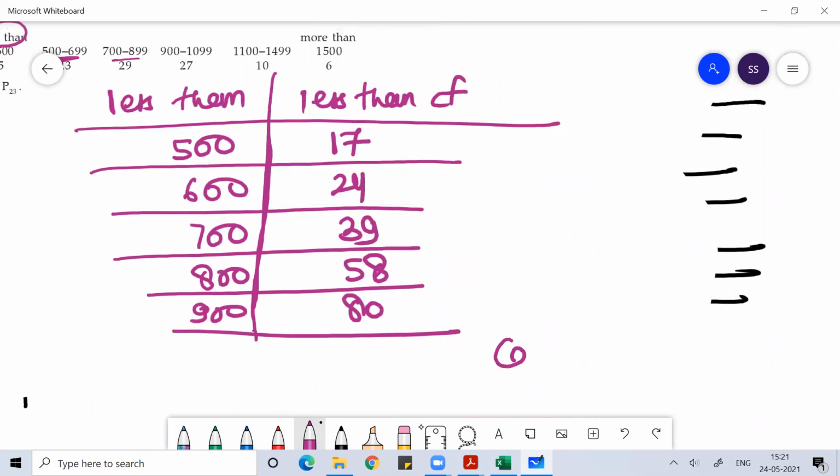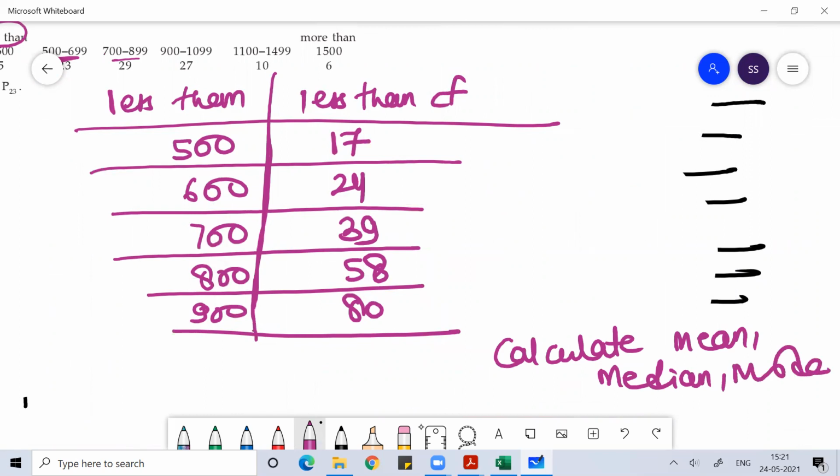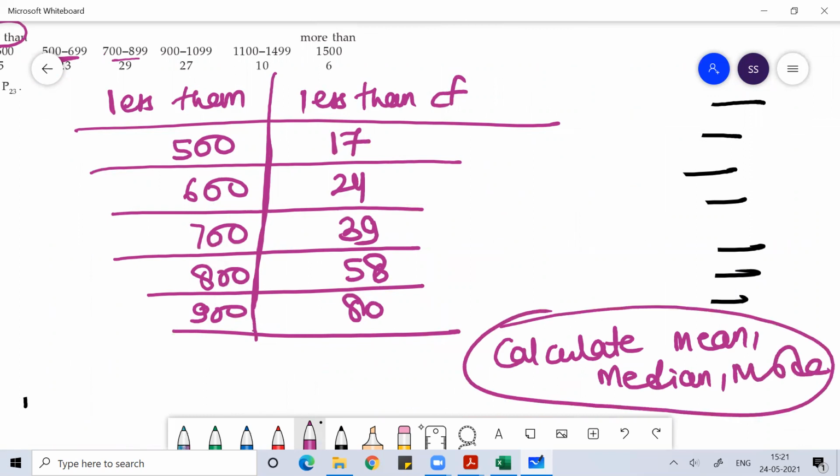If I ask you, for this set of data, calculate the mean, median and mode, how will you do that?